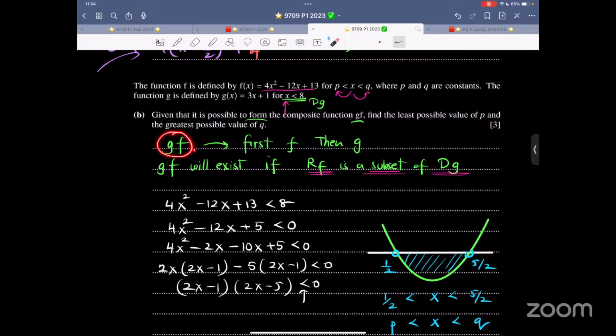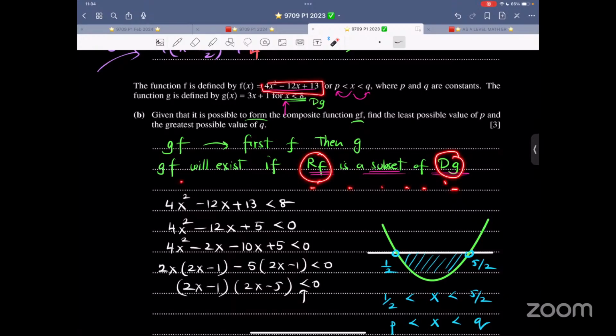GF composite function means g(f(x)). X first goes inside f, then the result goes inside g. That means gf(x) means first f, then g. The output of f becomes the input of g. The output of f is the range of f. Input of g is the domain of g. Range of f is a subset of the domain of g.